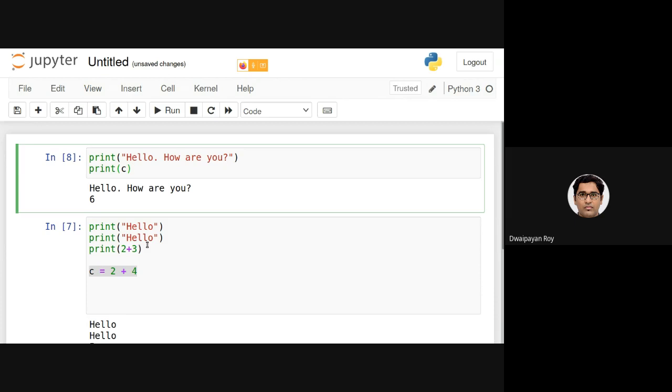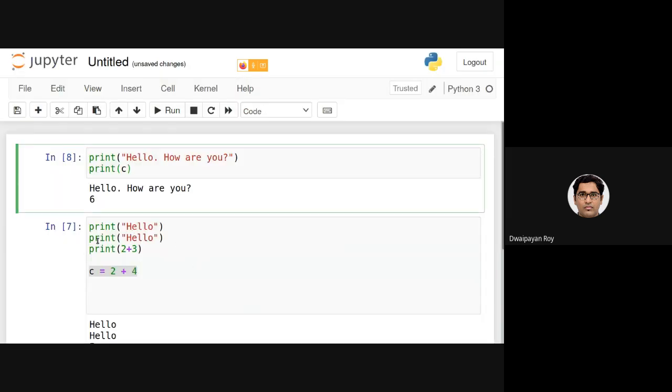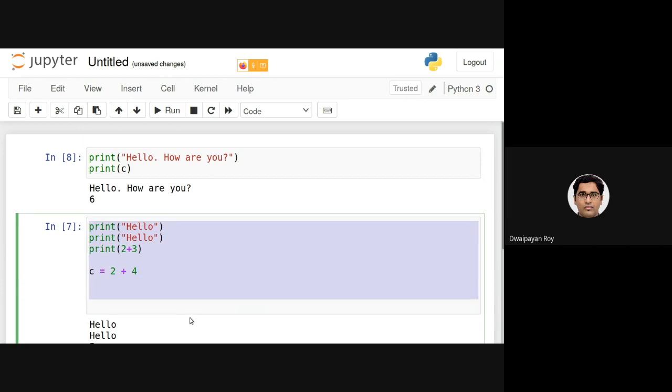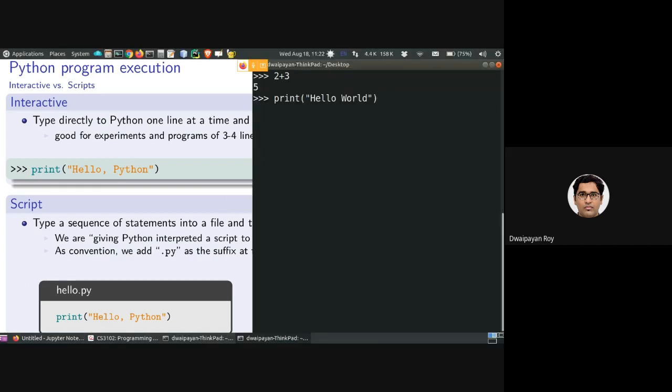Now you can consider this is a mixture of both of these. Individual cells are considered as scripts, and as we can execute individual cells in any way that we want, we can get kind of an interactive outcome, such as executing the codes from here after writing the whole code in the terminal.